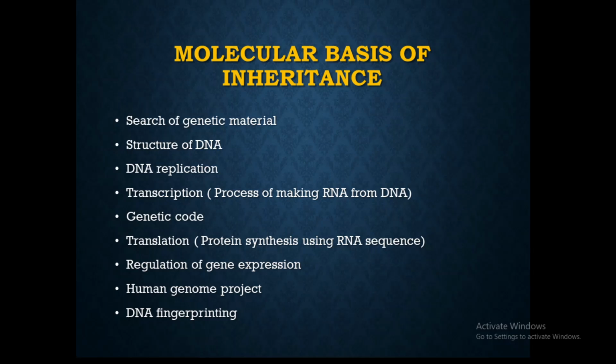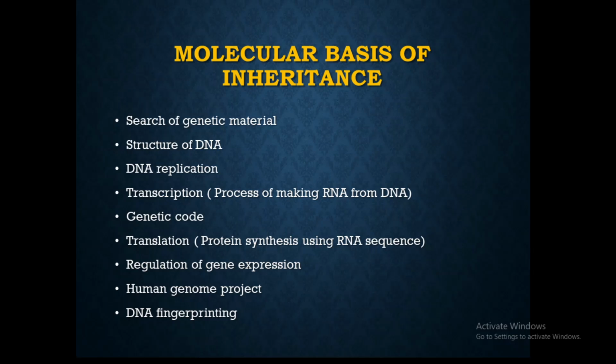The code on the DNA can be made into RNA by the process called transcription. So we study transcription, and then the genetic code, which is the code by which the coding on the RNA is made into proteins. Thereafter, protein synthesis using the RNA sequence is called translation. And after the translation, we will also discuss how gene expression happens. And then the Human Genome Project and DNA fingerprinting.